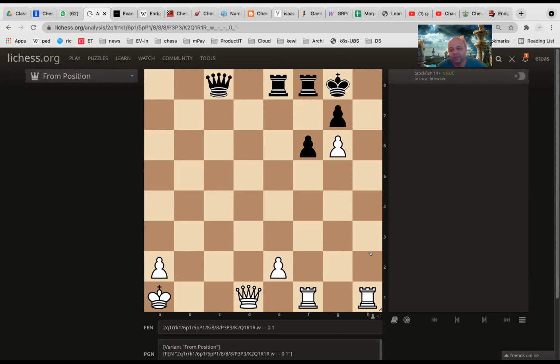So how to go about it is very, very instructive. Rook goes to h8 check. King takes. Rook comes to h1. King goes to g8. Rook goes to h8. King takes the rook. Queen comes to h1. See, now the queen has come to the open h file. Now next move it will be checkmate.